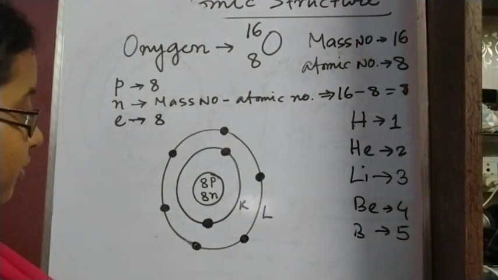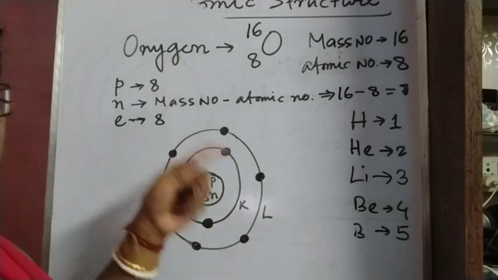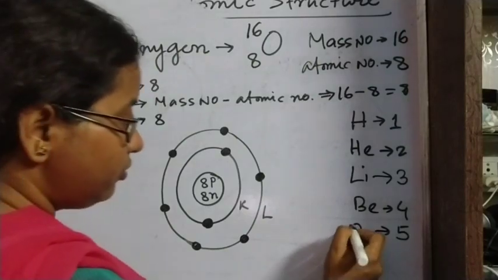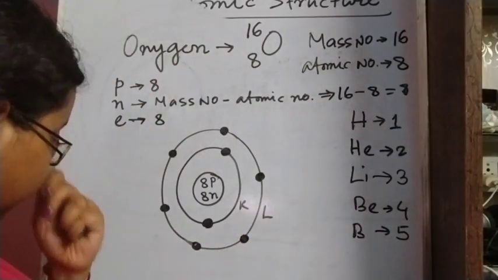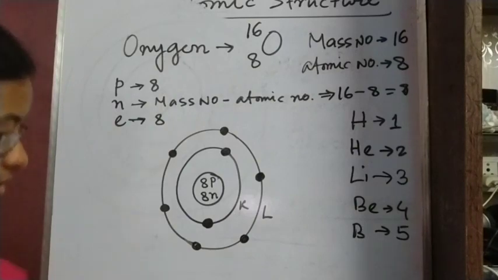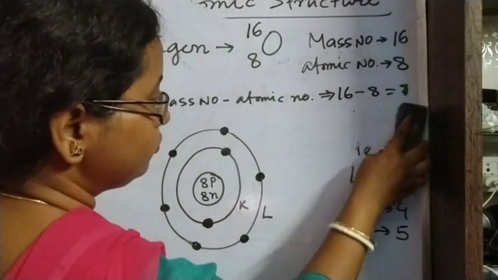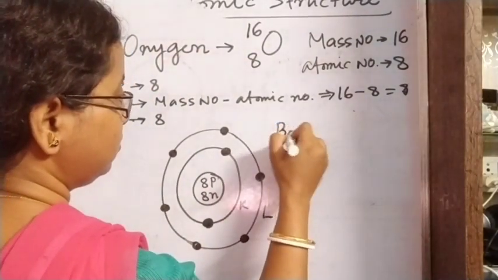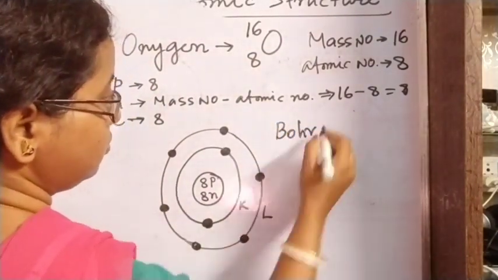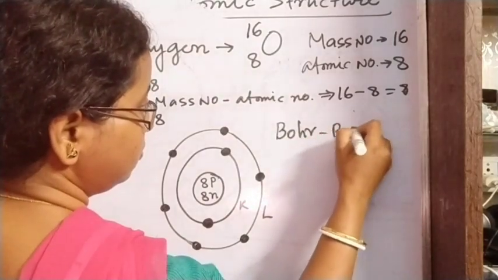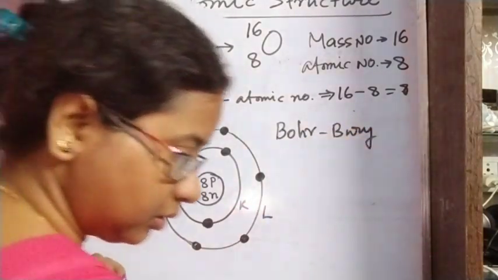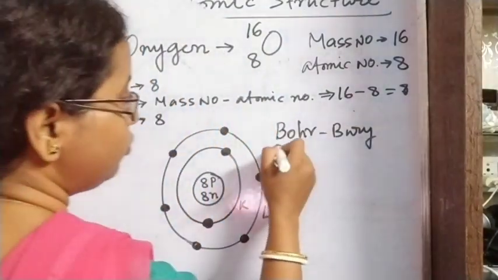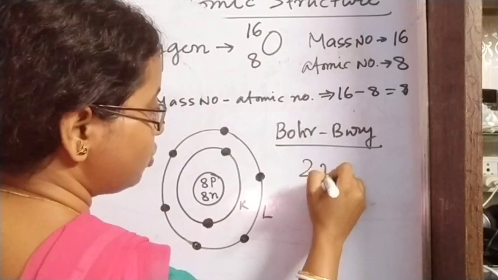Now how will we know how many electrons we have to draw in each shell? There is a rule which is called the Bohr-Bury rule. The Bohr-Bury rule is 2n square.